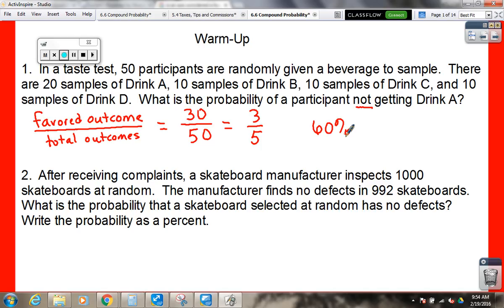All right, let's look at number 2. After receiving complaints, the skateboard manufacturer inspects 1,000 skateboards at random. The manufacturer finds no defects in 992 skateboards. What is the probability that a skateboard selected at random has no defects? Write the probability as a percent. How would we do this?